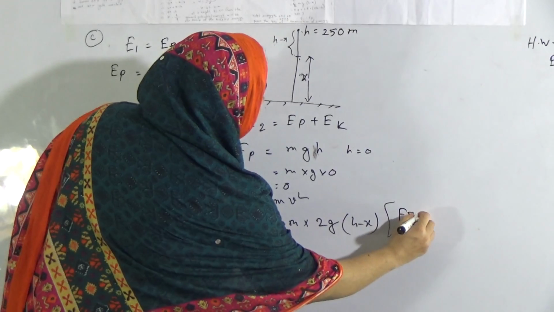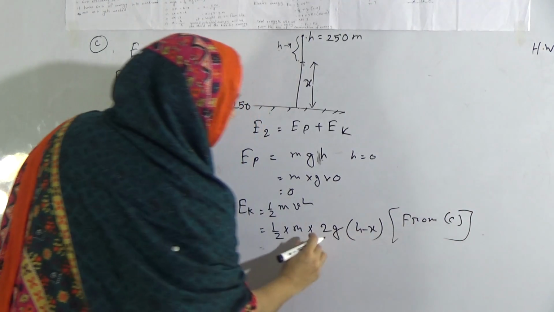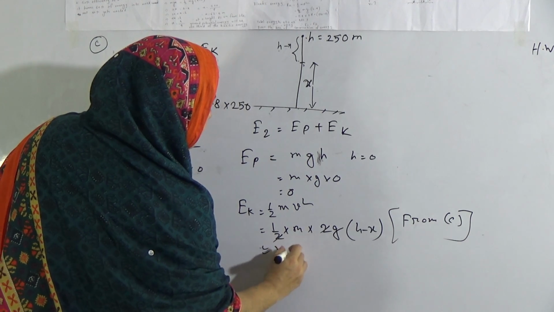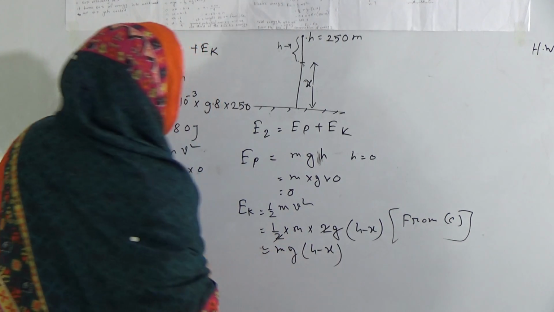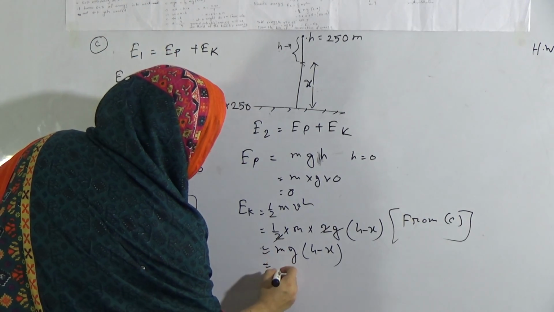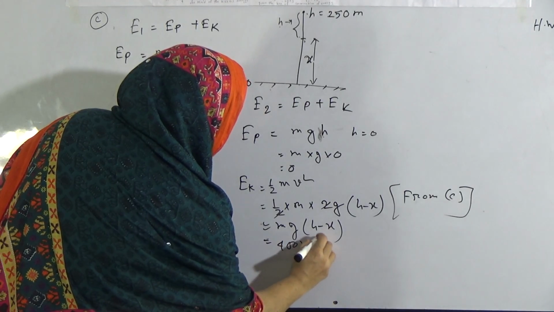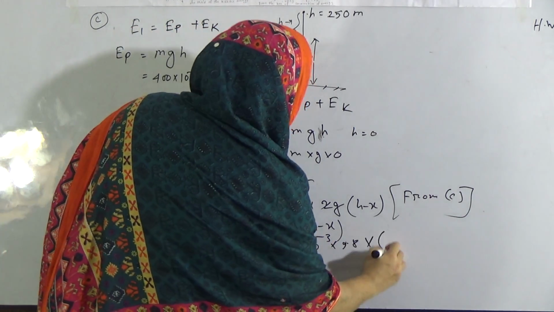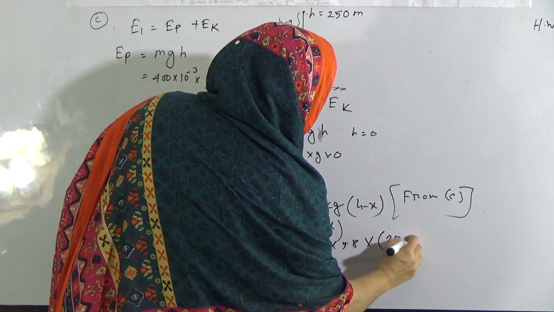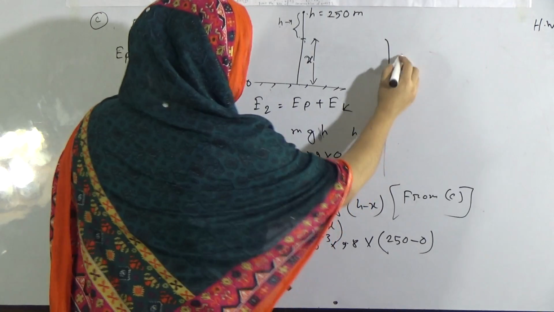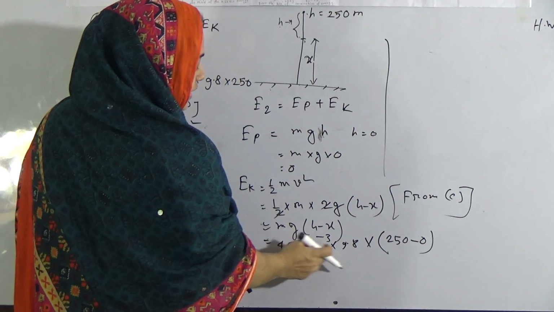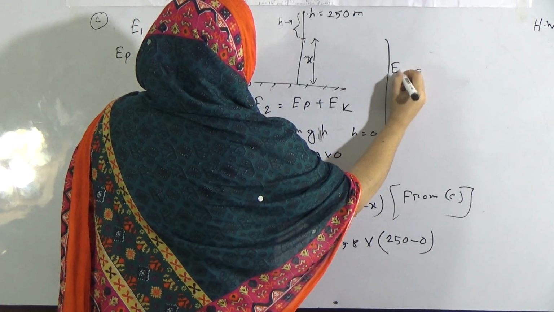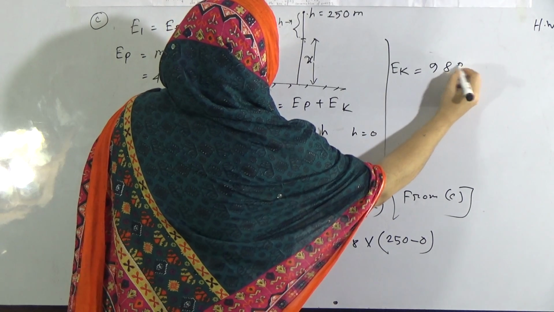You can write from question C: v square equals 2g into h minus x. So the 2 and 2 vanish, and it will be m g into h minus x. Now put the value. M is 400 into 10 to the power minus 3, g is 9.8, h is 250 minus 0. So it will be 400 into 10 to the power minus 3 into 9.8 into 250. That means Ek equals 980 joule.